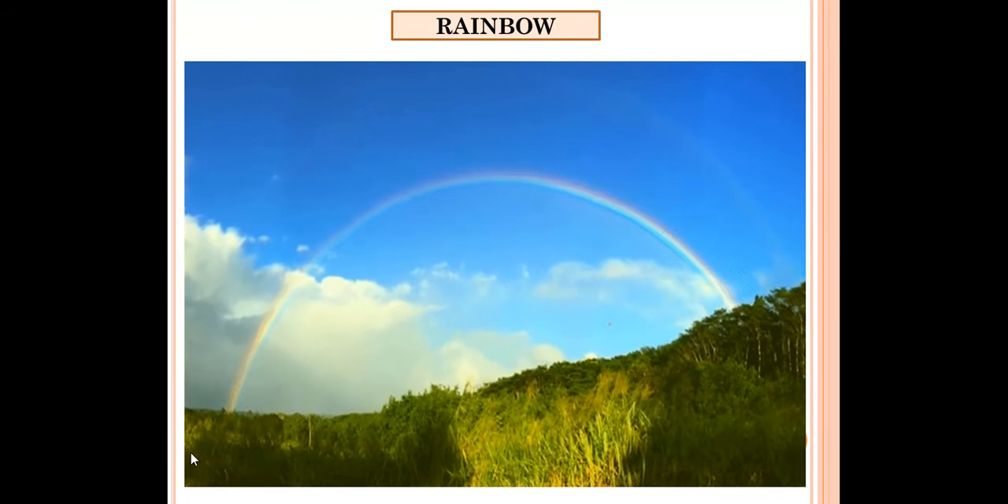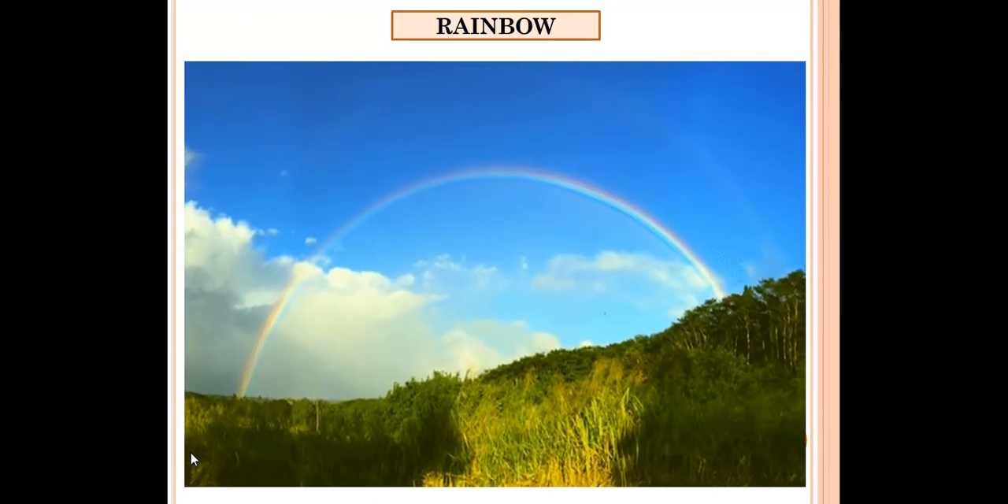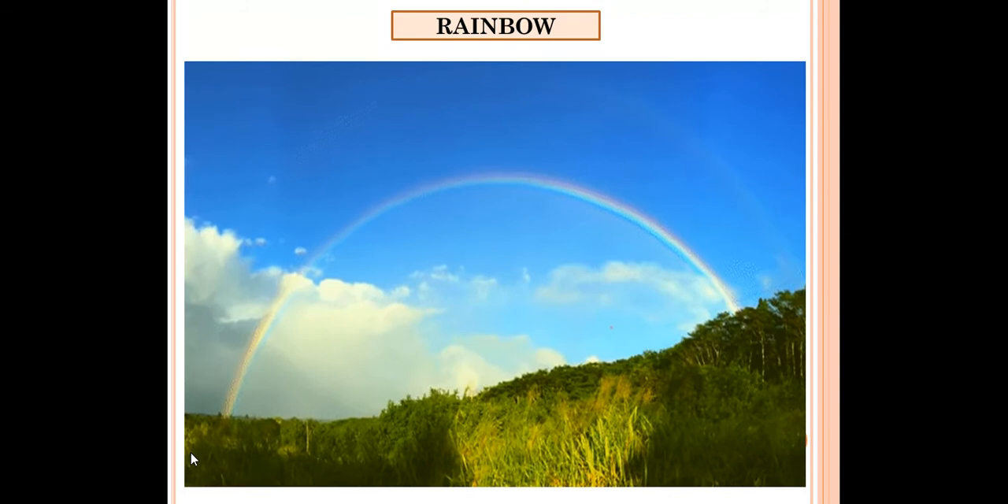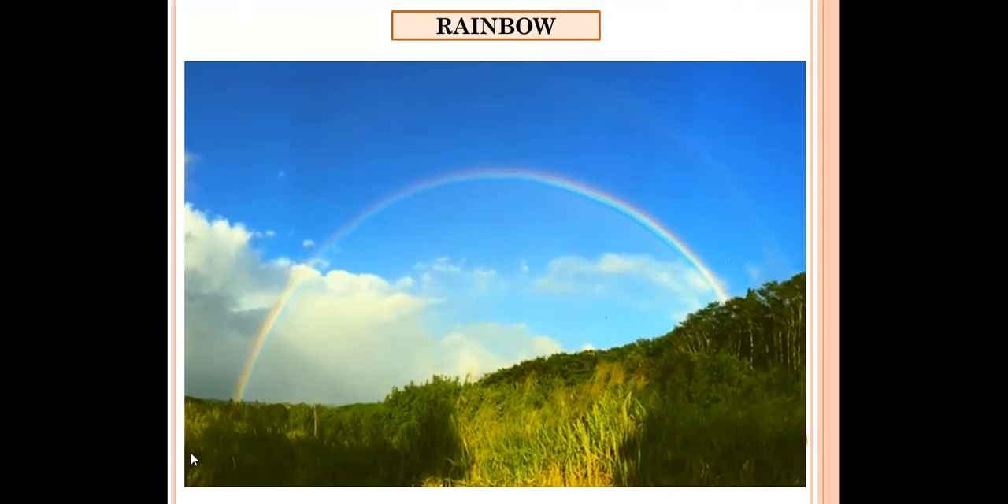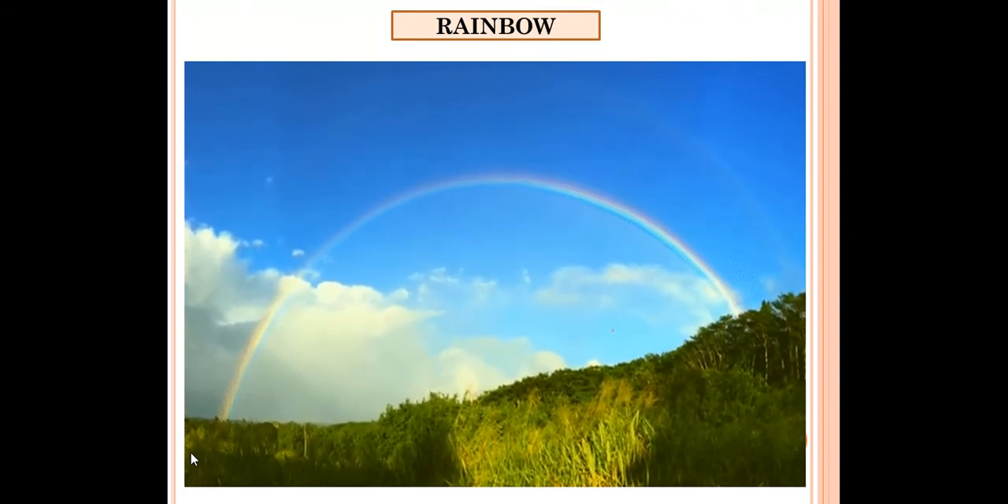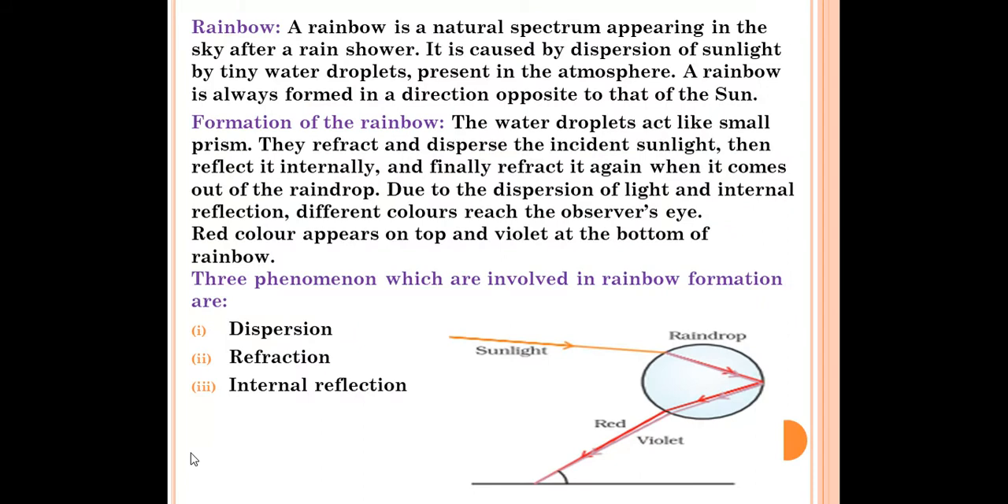So this rainbow is made up of 7 colors. What we have read as VIBGYOR, in the spectrum of light, those 7 colors can be seen in the rainbow, right? So now, what is a rainbow? How is the rainbow formed, and what are the phenomena involved in the rainbow? That we'll read in this topic.